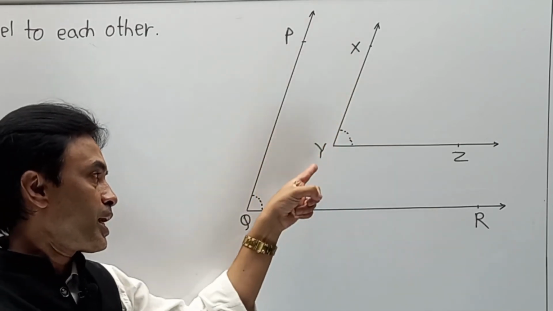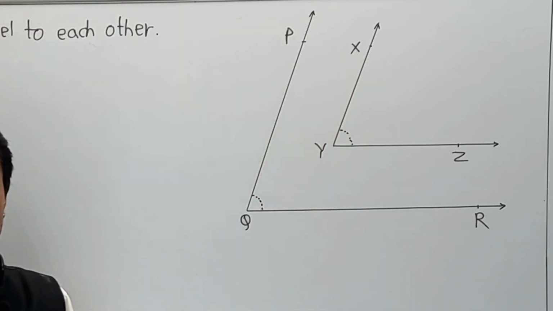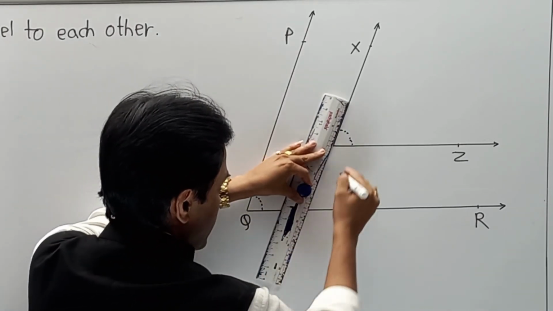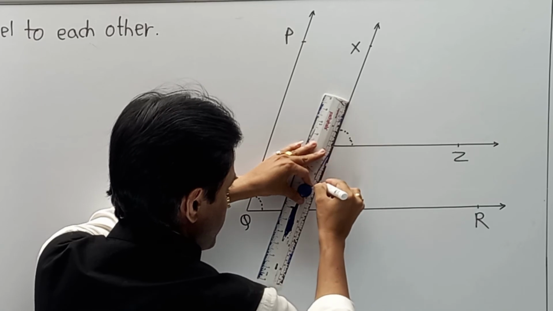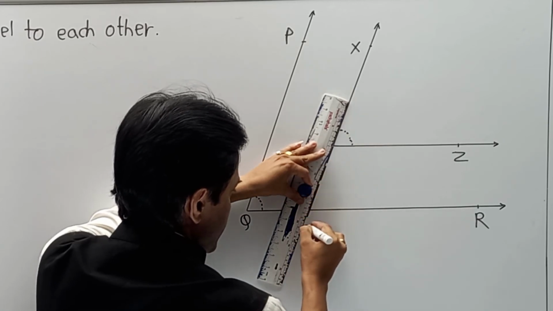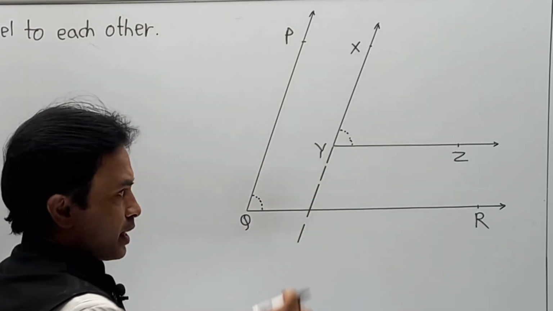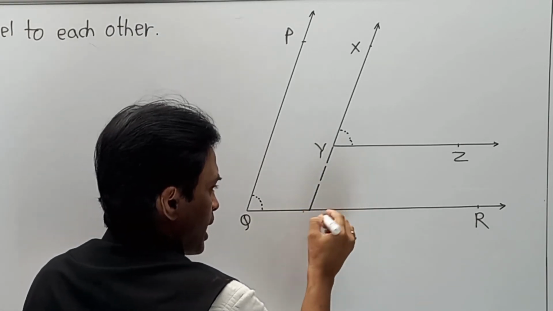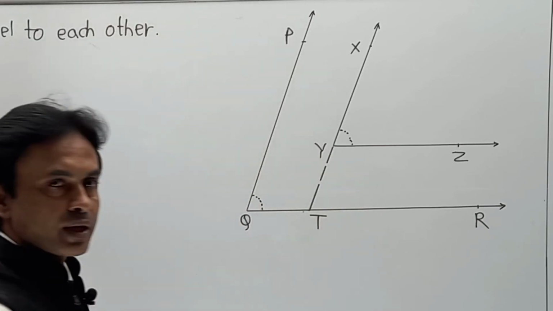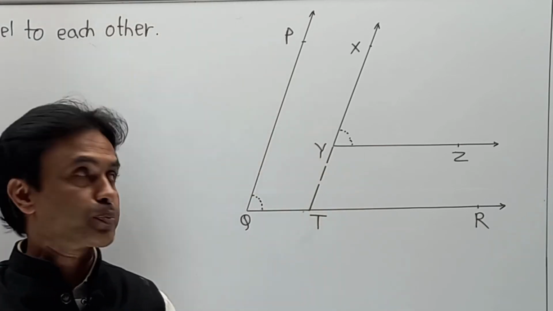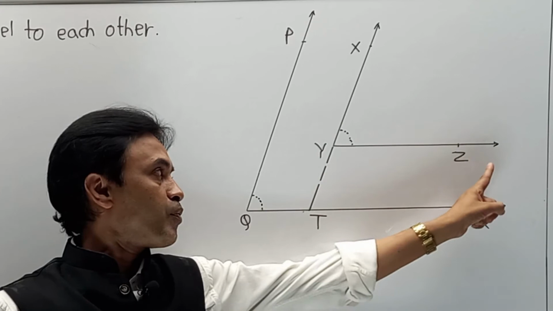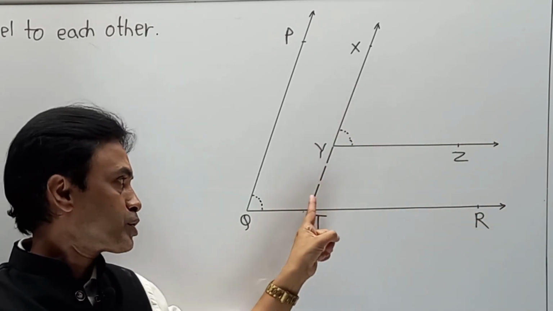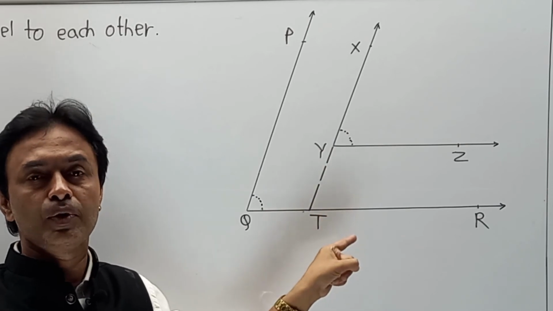Here I am going to extend XY and draw it in a downward direction. The construction is a part that we are supposed to draw over here, and let us say this is the point of intersection and I am going to call this point T over here. Now remember, in the proof, as YZ is parallel to QR, naturally angle Y must be congruent to angle T which is formed over here.